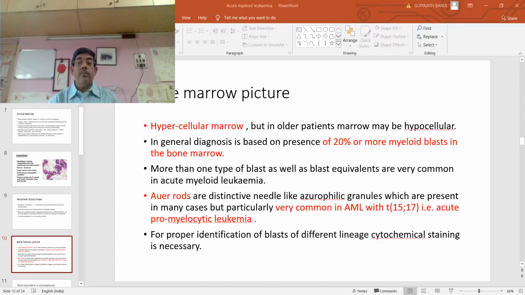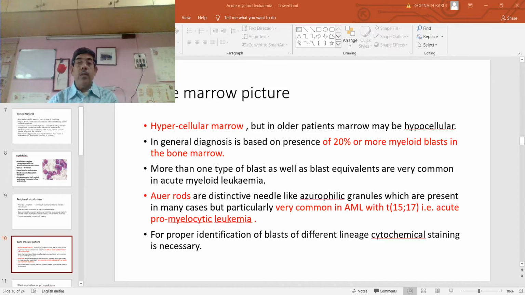Regarding the bone marrow picture, the marrow is hypercellular, but in older patients the marrow may be hypocellular. In general, the diagnostic criterion is 20% or more myeloblasts in the bone marrow.